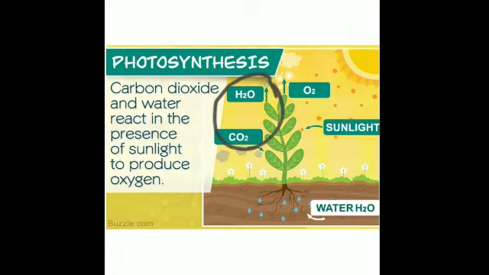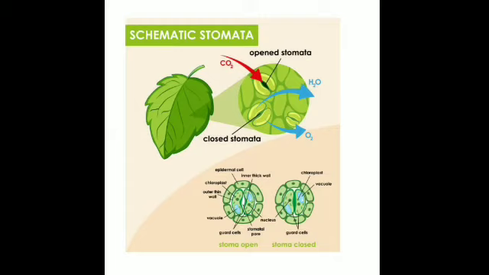Now the food has been prepared by the plant, by the leaves of the plant, and the water that has been absorbed by the root. Water, does it remain only in the root, or the food that has been prepared by the leaves, does it remain only in the leaves? If that would have been the case, then the plants wouldn't have been able to survive. The food and water are needed to be transported to each and every cell of the plant. For this, what do they need? They need a transport system. Is it clear? So, I have just told you that the carbon dioxide is entering through the atmosphere through these pores.